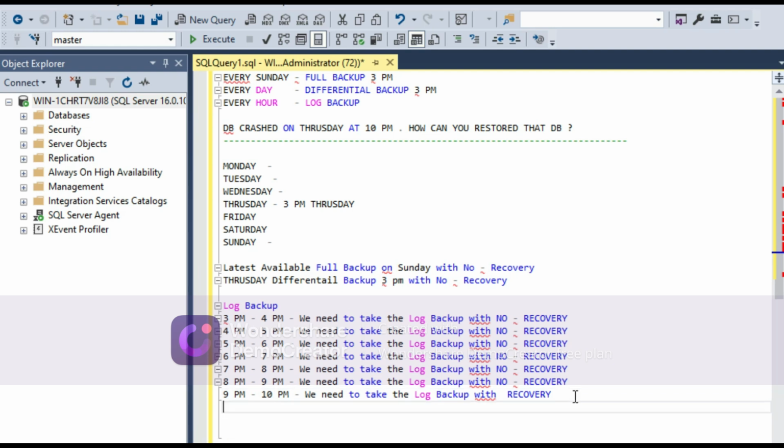And if the tail log backup is there, if it's accessible, then we need to take the tail log backup with recovery, the last one.